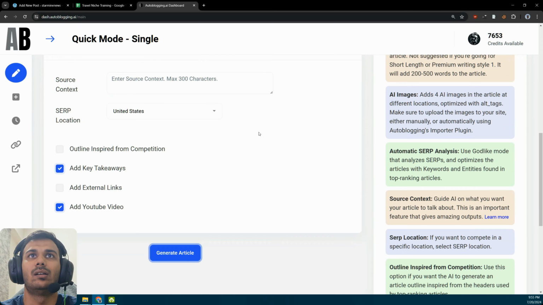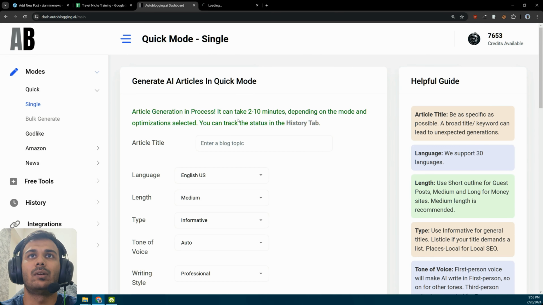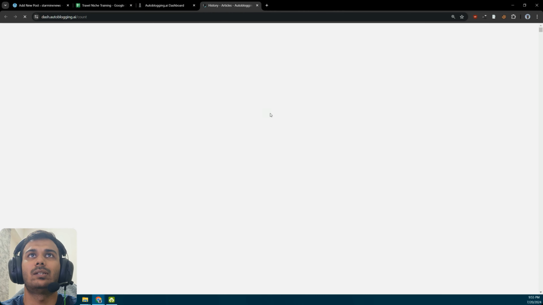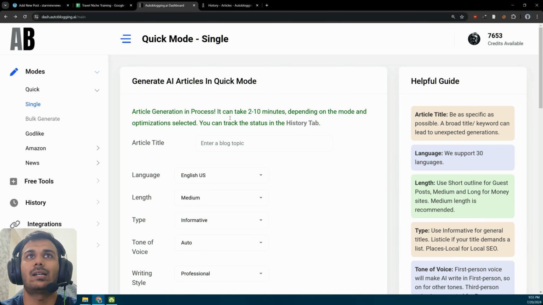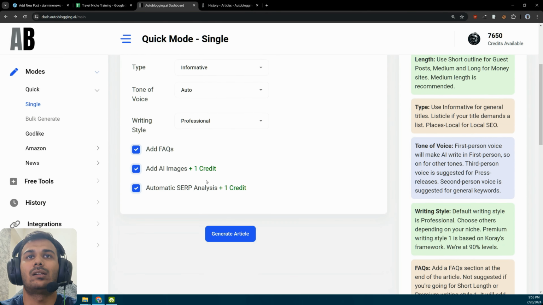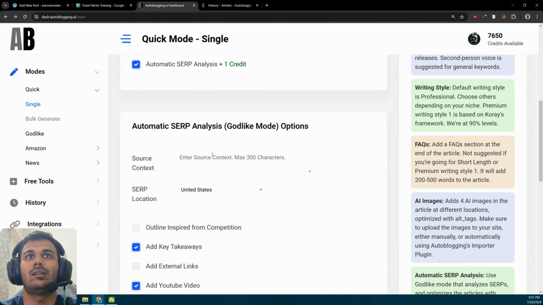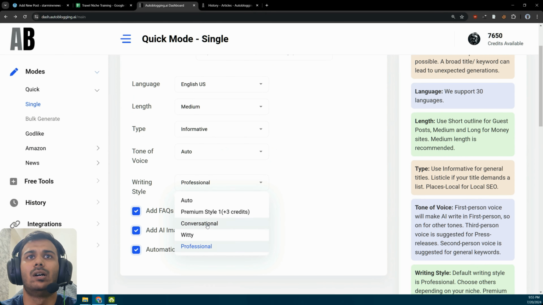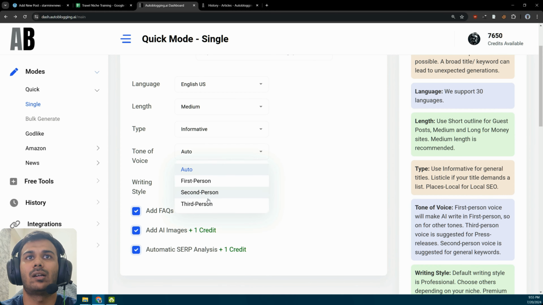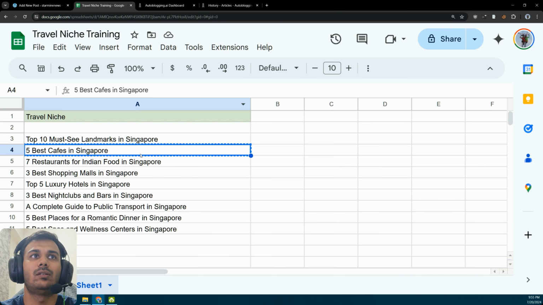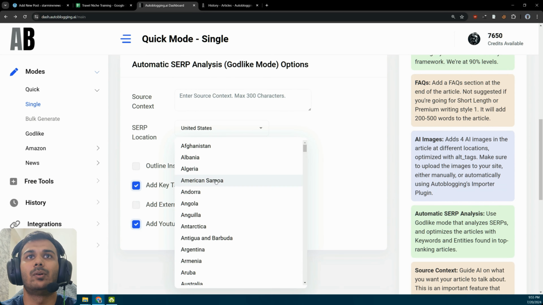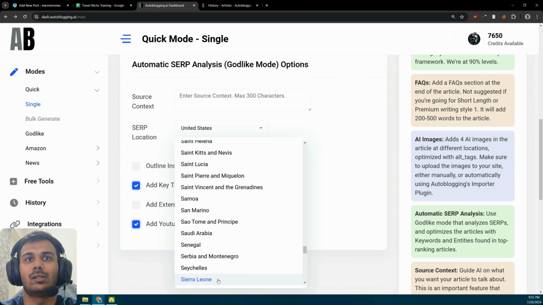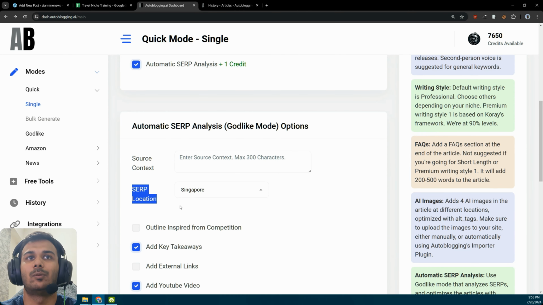Simply generate article. Now it should take about 2 to 10 minutes for the articles to show up in the history tab here. Once it's done, it will be shown here. You can simply hit back and all these settings will still be there. As you can see, United States and so on, professional. You can change it here again, second person and conversational, and places local. We'll simply use the 5 best cafes in Singapore now. In this, we'll use the SERP location as Singapore because when you're searching for cafes in Singapore, you need the SERP location for Singapore.